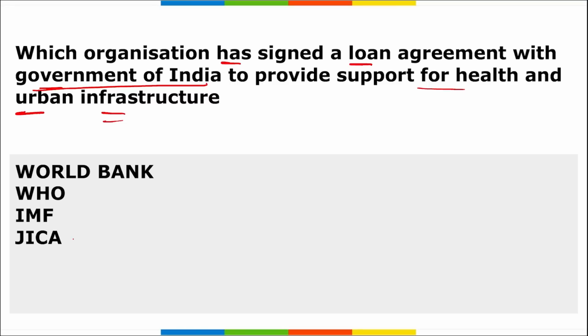It will be your JICA, that is your Japan International Cooperation Agency. They have signed a memorandum of agreement with the Government of India to offer Japanese ODA loans worth 40,673 million yen.